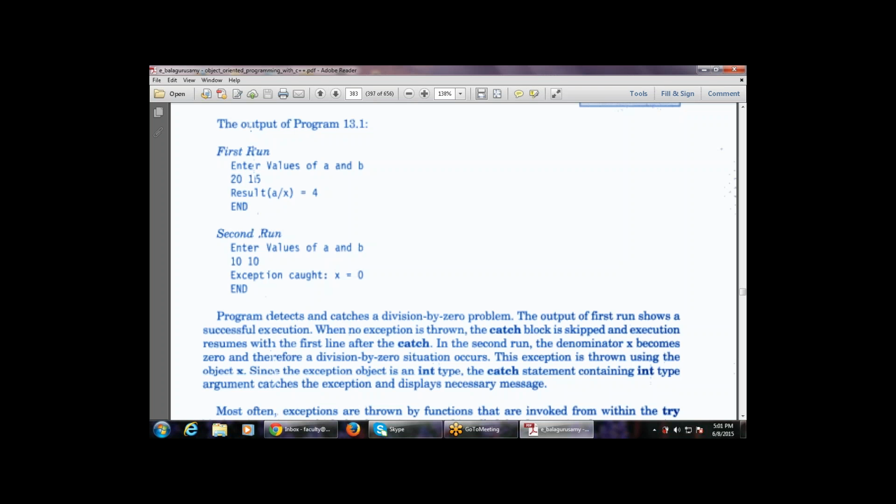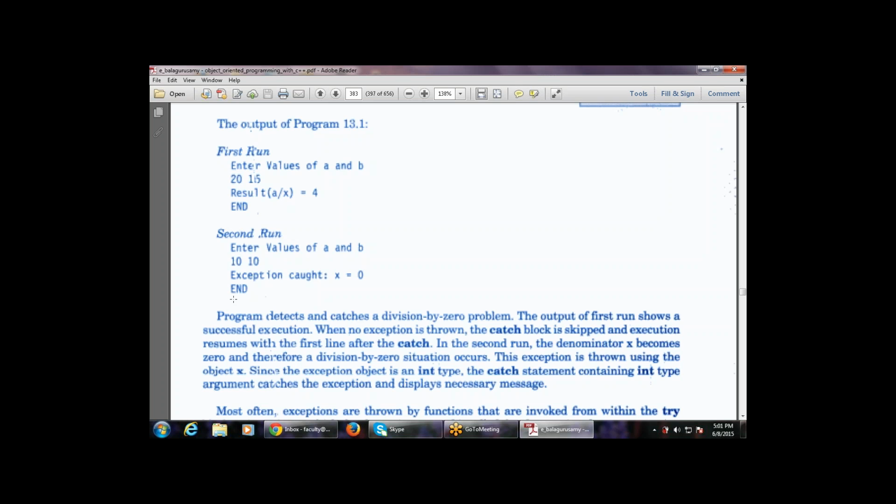So this is the explanation of the program. We have already seen the program and how it is used. This is simply explaining that the first run is a simple run where 0 is not coming, so there are different values available, that is a successful execution. Next, it is 0, that is 10 minus 10 is 0, so this is used for what we can say is the unsuccessful execution.